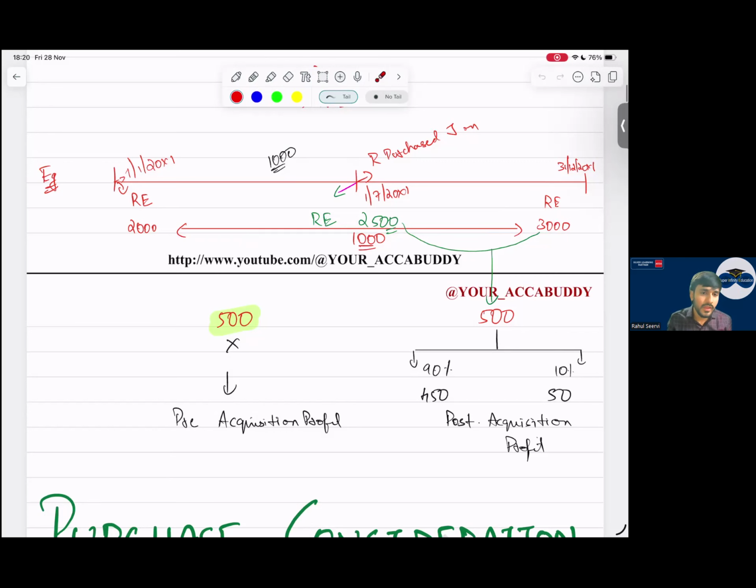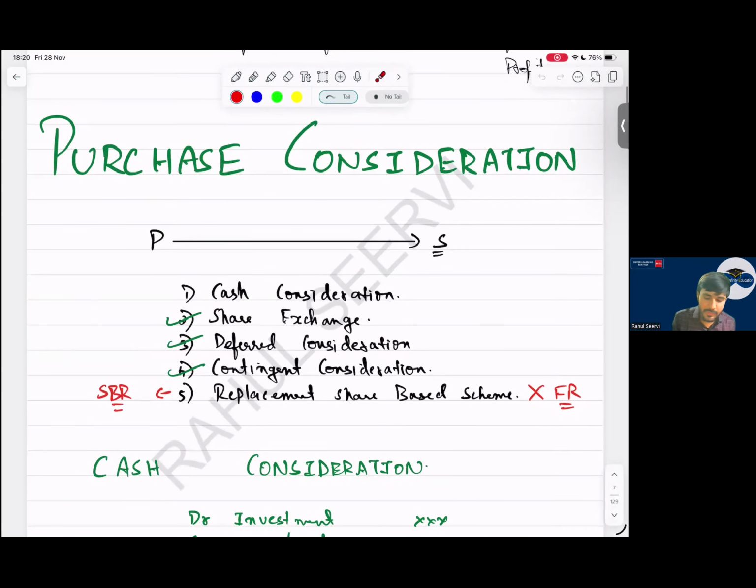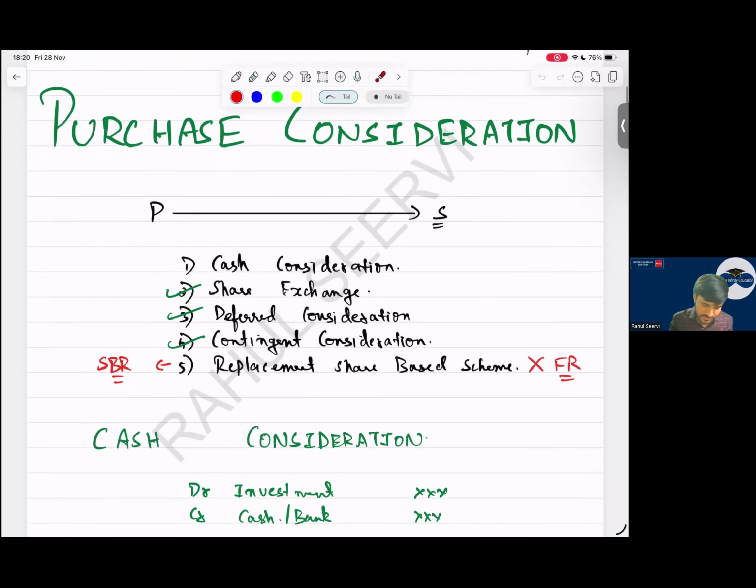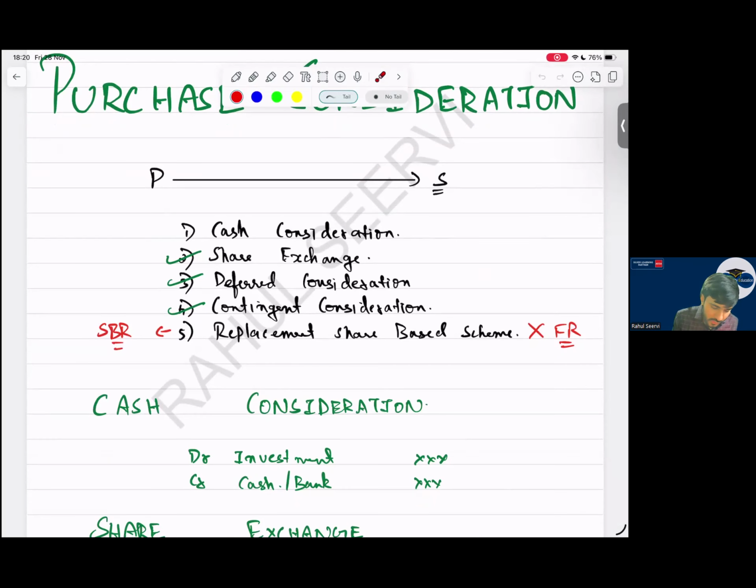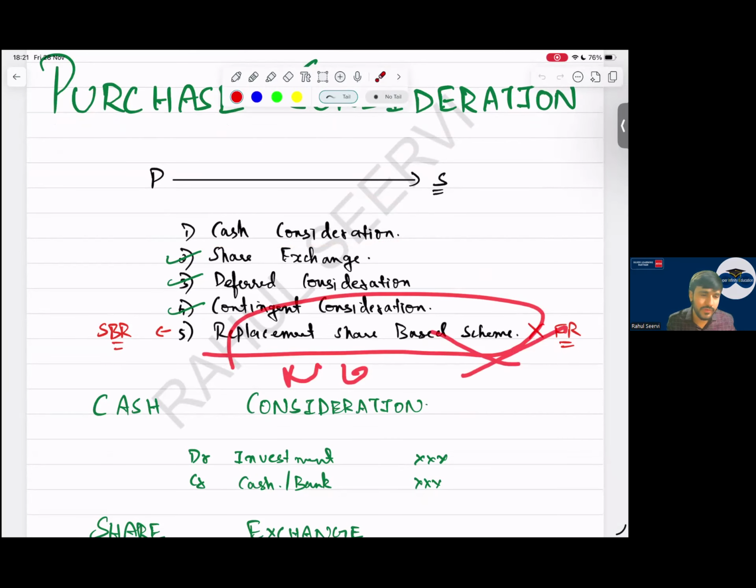Yes, sir. Then coming to the first important part, purchase consideration. As I mentioned, we first discuss from the balance sheet point of view. When we come to P&L, again we discuss each and every adjustment, so it's a revision two times. See now. There are types of consideration: cash, share exchange, deferred consideration, contingent consideration, replacement share-based scheme, or non-replacement. It's not part of FR, it's part of SBR.